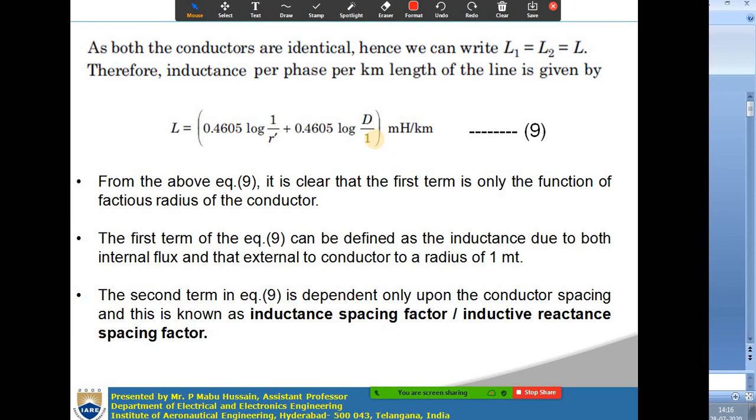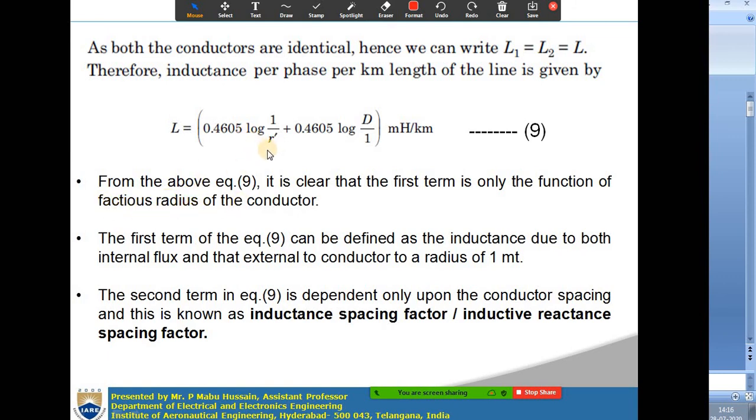So when L1 is equal to L2, which we consider as L, in such a case L is equal to 0.4605 log 1 by r dash plus 0.4605 log d, which is in millihenries per kilometer. Now from this expression 9, you can say that the first term is only a function of the fictitious radius of the conductor r dash.